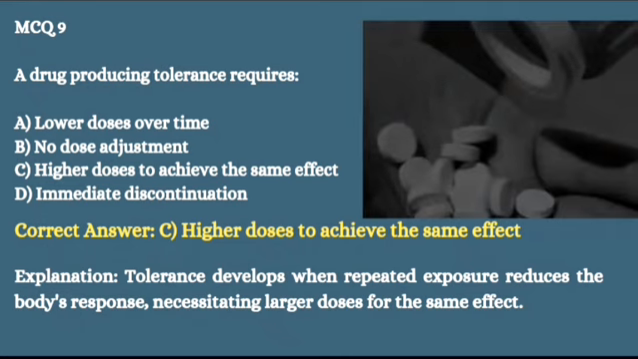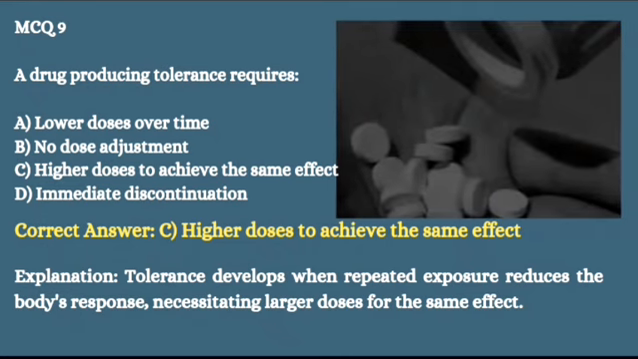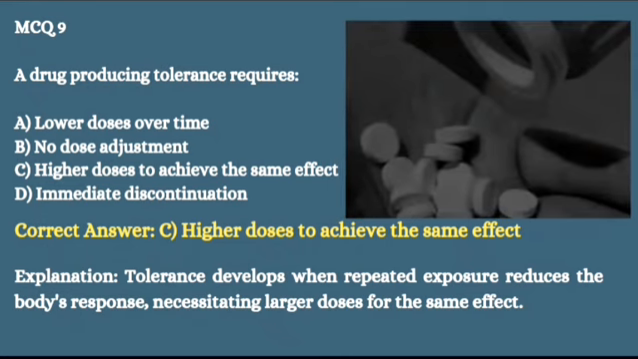Now, the next question is a drug producing tolerance requires. The correct answer is option C, higher doses to achieve the same effect. Because with repeated use, the body becomes less sensitive to the drug, so the same dose gives less effect and it leads to a higher dose being needed.